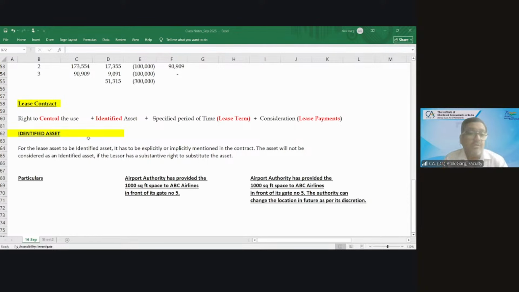But the definition of identified asset is that for the leased asset to be an identified asset, it has to be explicitly or implicitly mentioned in the contract, number one. Number two, the lessor should not have a substantive right to substitute the asset.